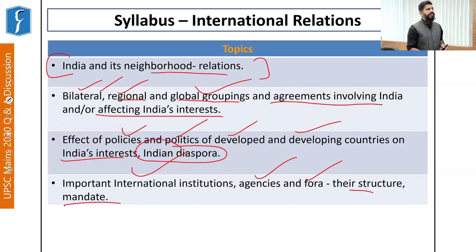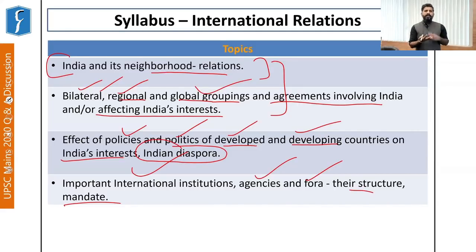Then, besides these two important aspects, there are policies of different countries that also affect India's interests. Now we know that China is pursuing aggressive policies in India's neighborhood through its Belt and Road Initiative, the China-Pakistan Economic Corridor, etc. Right? So these are a cause of concern for India. These are the policies being followed by either the developed world or the developing world. Then the policies of the United States also impact India's interests.